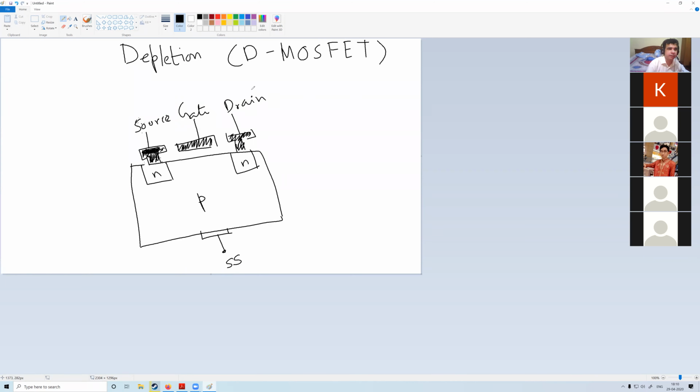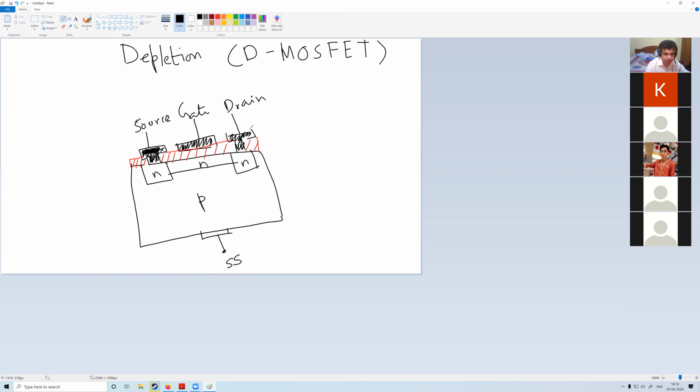Now where is the oxide? The oxide is here. The entire red area, this is the oxide. Let us draw it this way. The entire red area is oxide, and oxides are dielectric. And for D-MOSFETs, there is also a channel which is connecting the drain and the source, which is also N-type.